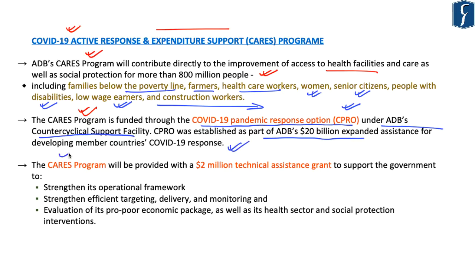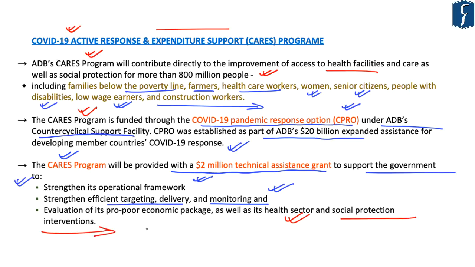Further, it says that the CARES program will be provided with a $2 million technical assistance grant to support the government. This support will strengthen their operational framework, in order to strengthen efficient targeting, delivery and monitoring with respect to the COVID-19 situation, and also with respect to evaluation of this pro-poor economic package with respect to the health sector and also social protection interventions.